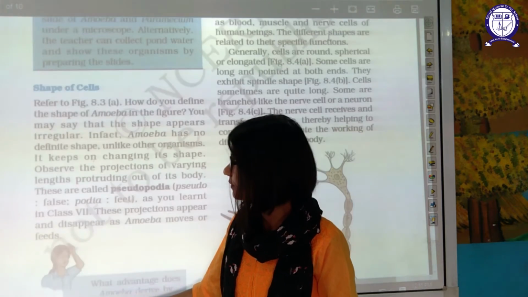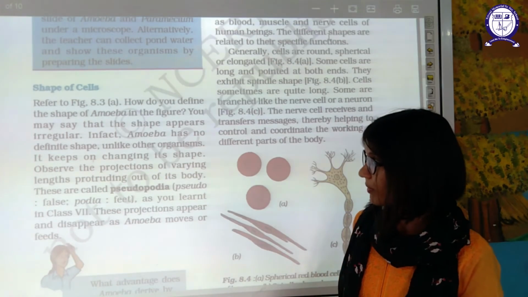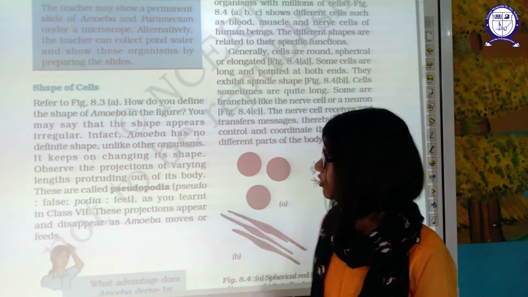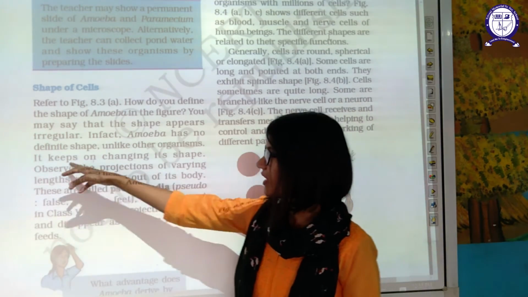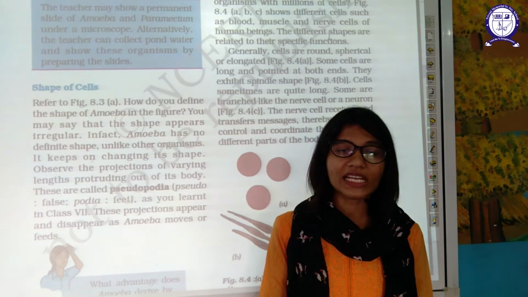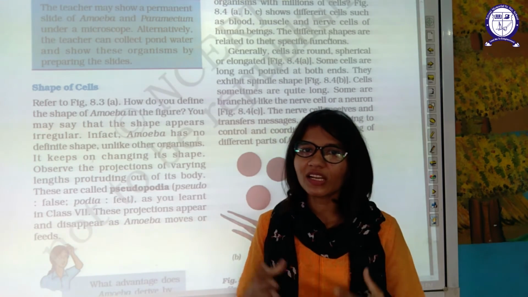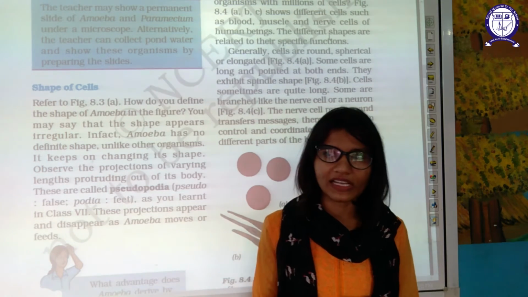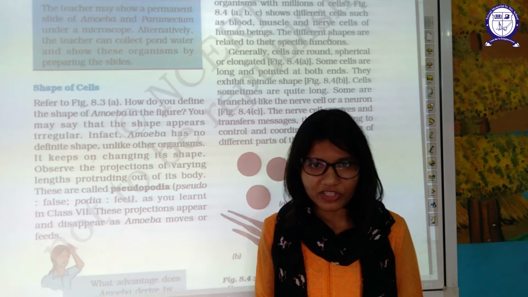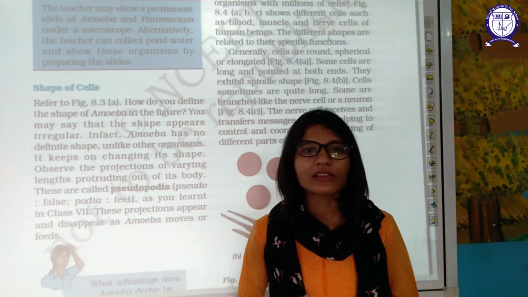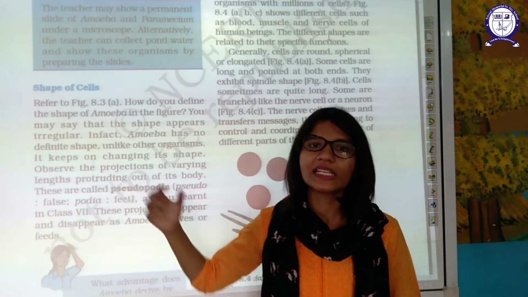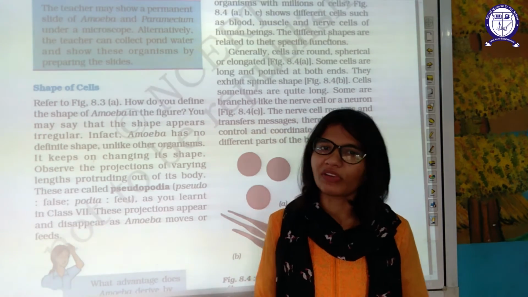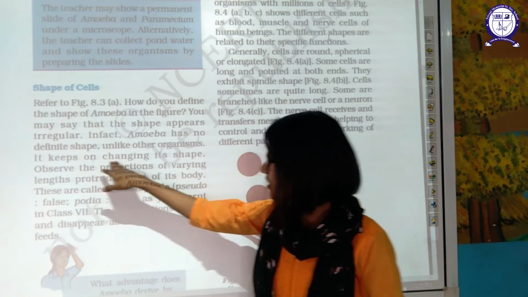Now, the shape of the cell. How do you define the shape of amoeba in the figure? Amoeba has an irregular shape. No definite shape is there in the case of amoeba. So unlike other organisms, it keeps on changing its shape. It can change its shape because nature provides things to all. For nature every living organism is equal. It's not partial. Nature is not partial because amoeba is a single cell organism. That's why nature provides that facility to mold its shape, so that it can perform different kinds of functions. It keeps on changing its shape.